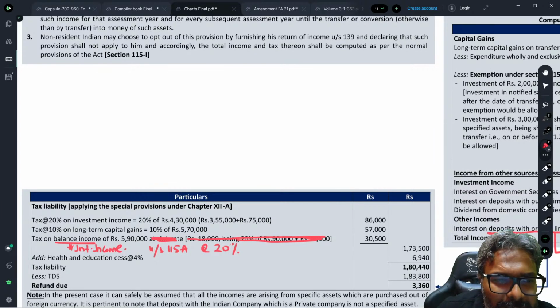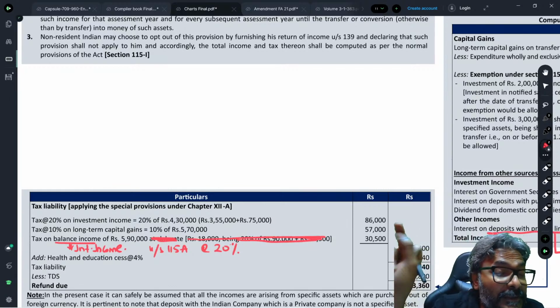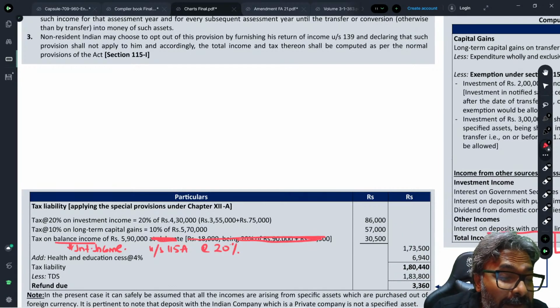So tax on the balance income is rupees 5,90,000. As I told you, this happens to be an interest income. Also, this person is a non-resident. Yes, he is a non-resident.